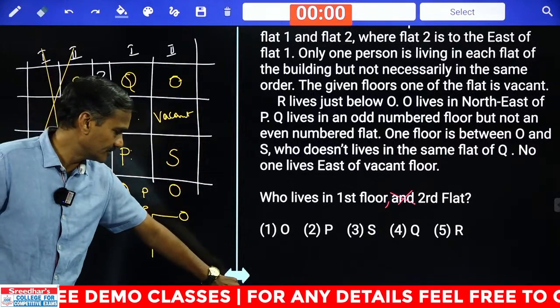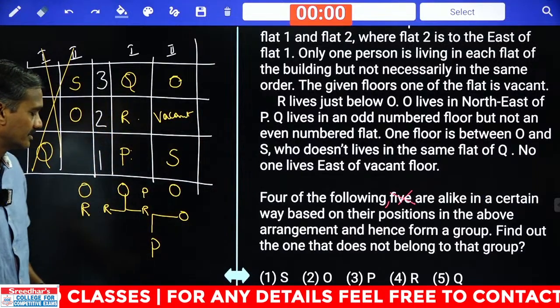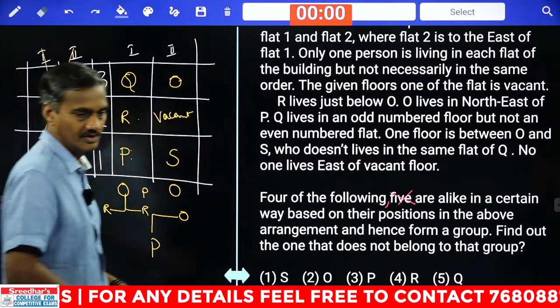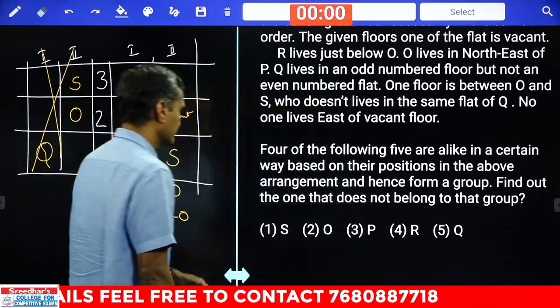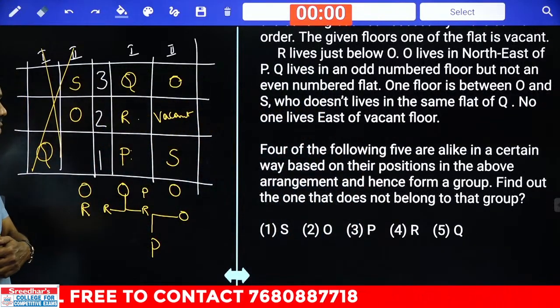Then coming to this 95. Now in this 95, 4 out of the following. 4 out of the following means odd one out. Tell me your answer here.